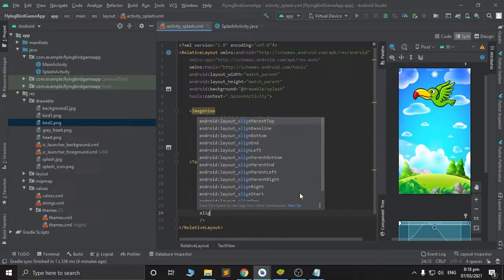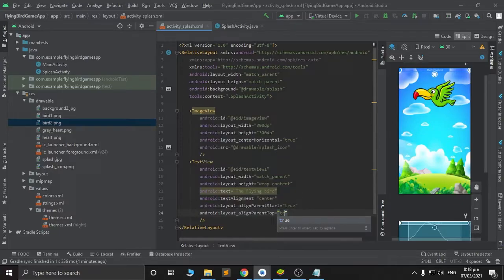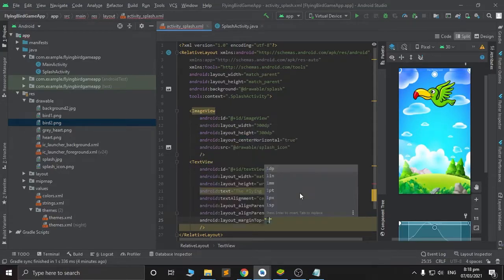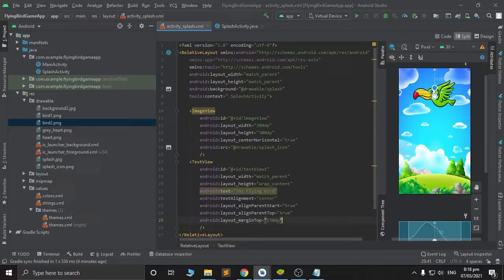Let's align this text. Let's try to put the text at 130 dp.